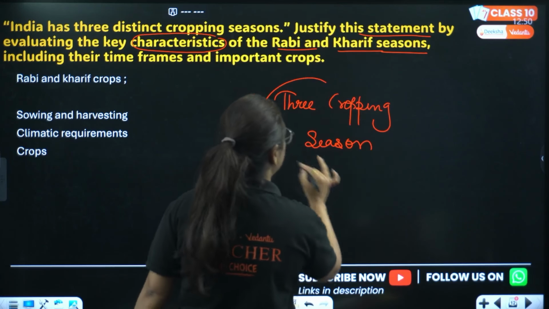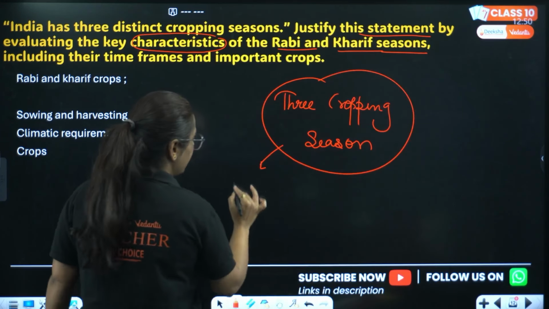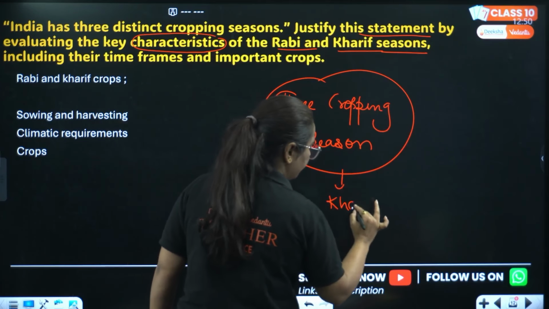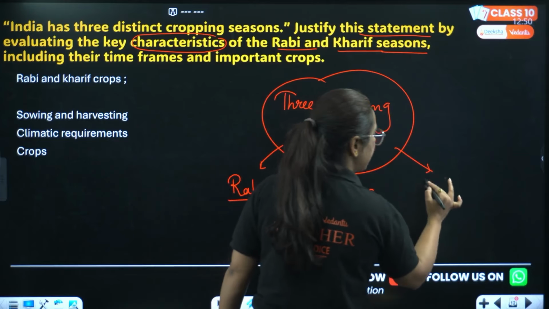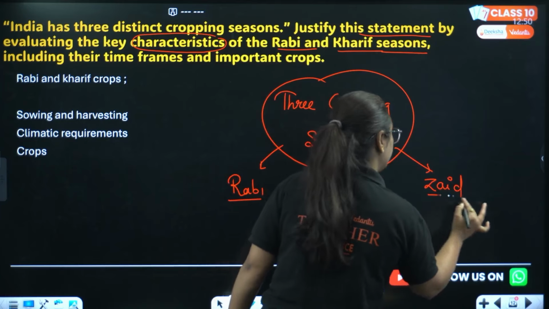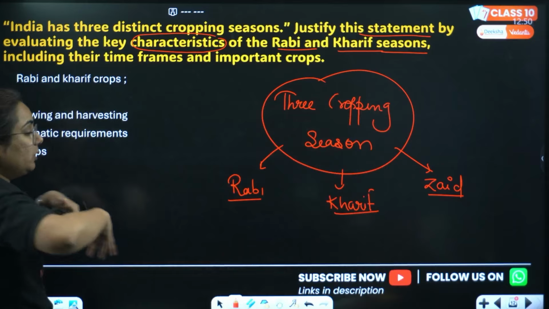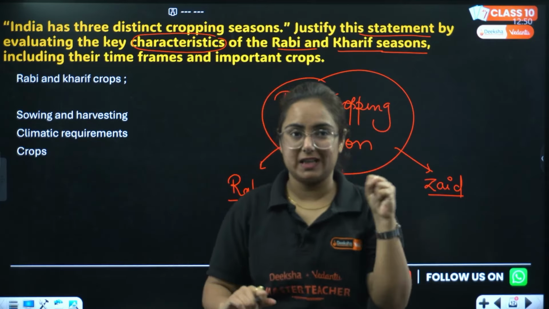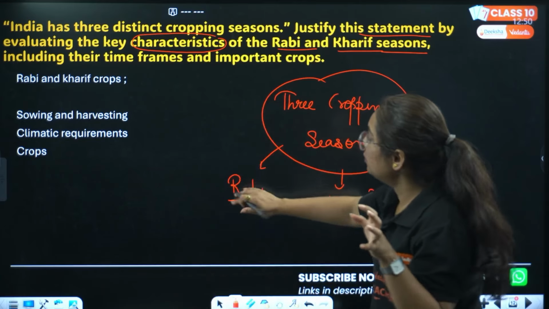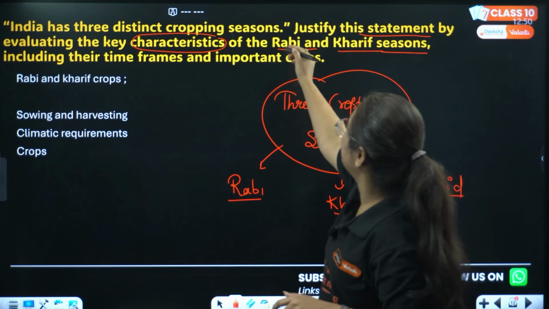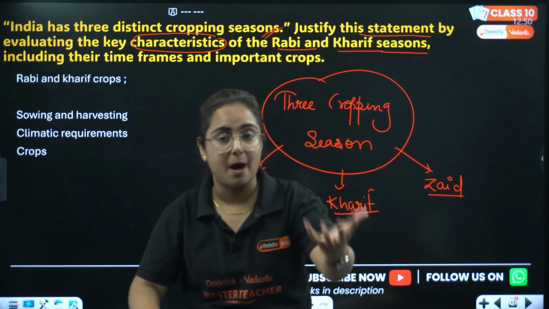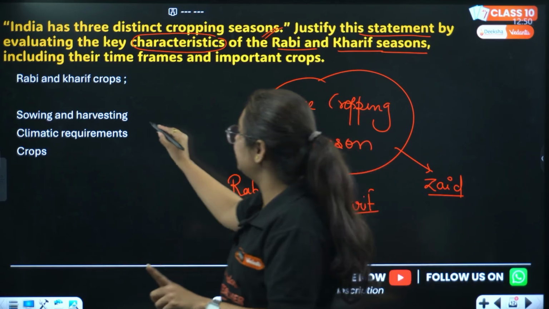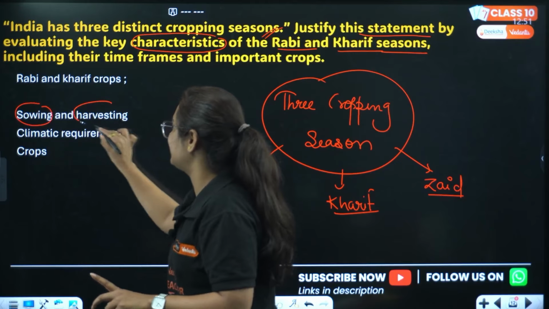India being a monsoonal type of climate, we are blessed that we are having Rabi, then we have Kharif, okay, and then we have Zaid crops in India. Now what you need to pay attention to, beta, is that when you write this type of question in which they are asking you about the characteristics of a particular thing, first introduce with an intro that yes, India has a distinct cropping season which includes Rabi, Kharif and Zaid. Now when we talk about Kharif and Zaid, we will write the points about sowing and harvesting season.